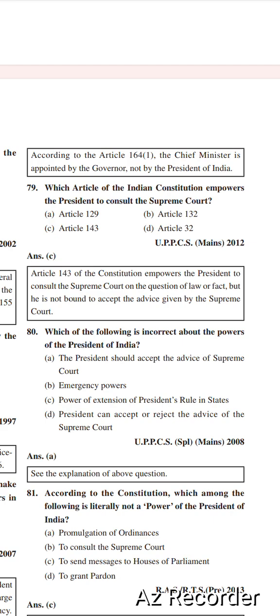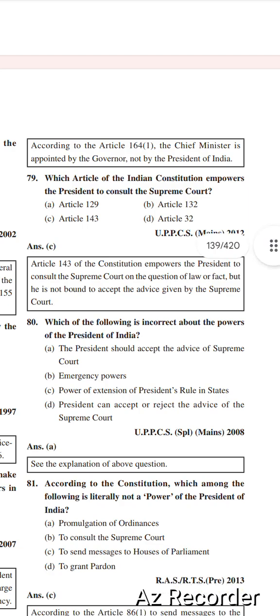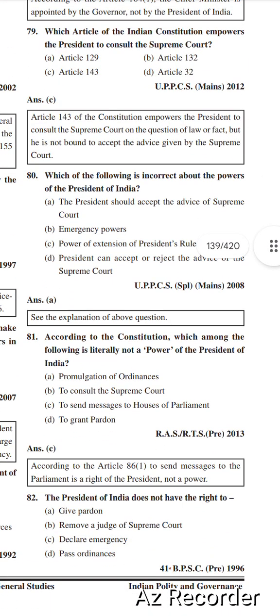Next question is which of the following is incorrect about the power of the President of India? Right option is option number A, the President should accept the advice of Supreme Court. Emergency power, power of extension of President's rule in states. President can accept or reject the advice of the Supreme Court. Right option is option number A, the President should accept the advice of the Supreme Court.